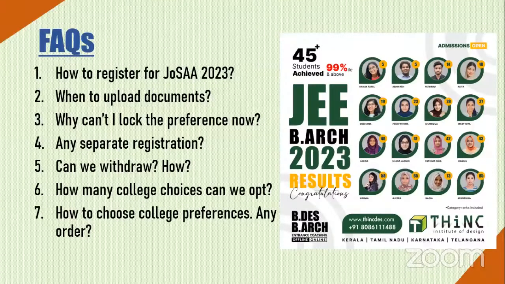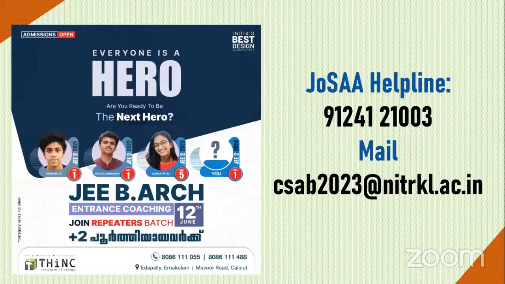Okay. Regarding the college preferences, we would advise you to get information from as many sources as possible, from the alumni or from students who are currently in those NITs and SPAs. You can also contact us. We would also love to give you the preferences. And based on that, you can also search for the last rank details. It's available in the JoSAA's website. So based on all of this, you can decide on what are the preferences that you want to give. Okay. Any further doubts, questions and all, you can contact us at this helpline number.